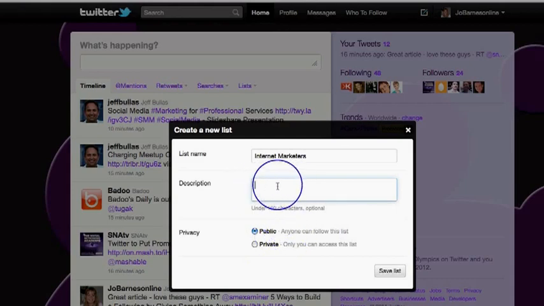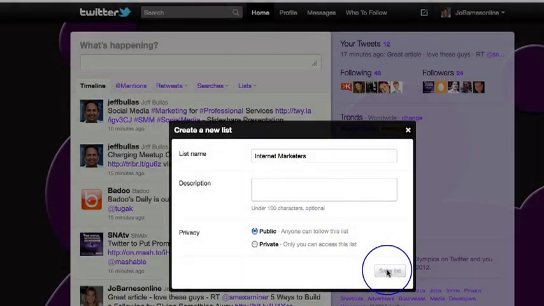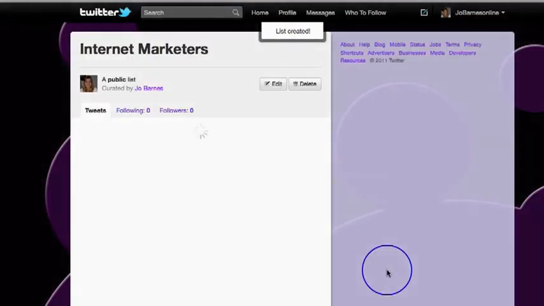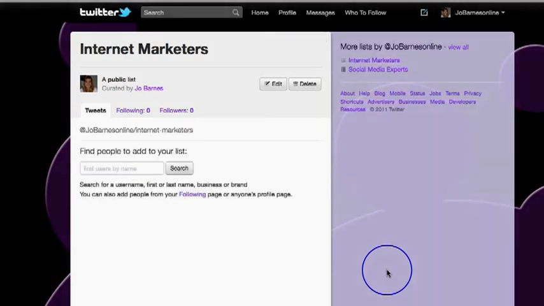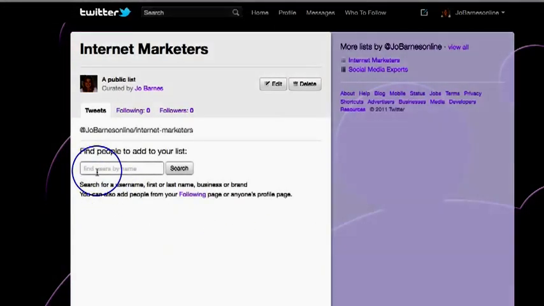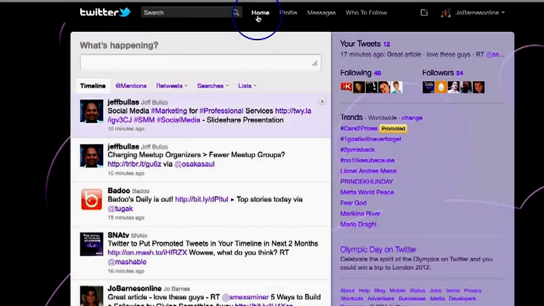This is where you may want to put in a little description about what your list is, but for now, I'm going to leave that. And then you simply save your list. So you've now created a list called Internet Marketers. Now, you can obviously go in here and start to search for people to add to your list if you want. Or when you are out and about, finding people to follow, you can add them to your list then.